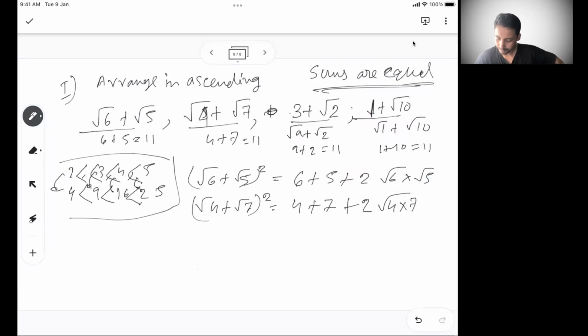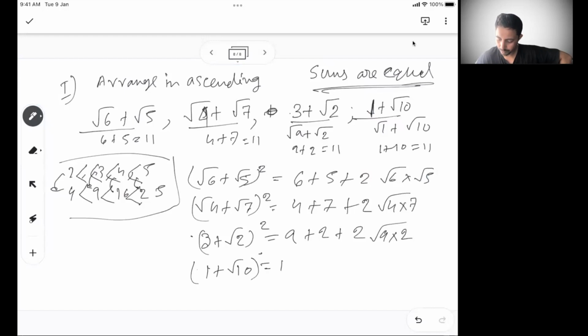If I convert 3 plus root 2 whole square, it is 9 plus 2 plus 2 into root 9 into 2, because 3 is the same as root 9. Then 1 plus root 10, if you square it, becomes 1 plus 10 plus 2 into 1 into root 10.